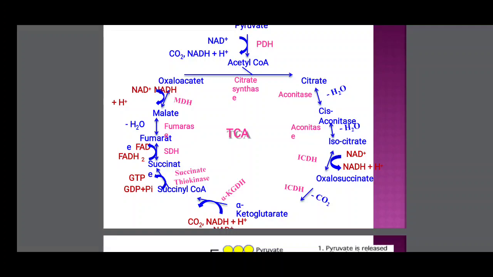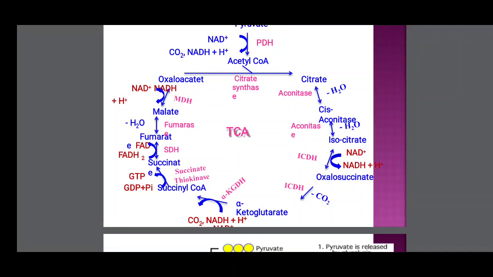In this reaction, one substrate level phosphorylation reaction is there, that is ADP converted to ATP in plants. In animal cells, GDP is converted to GTP. This is the seventh reaction. Now, the eighth reaction: succinate, in the presence of the succinic acid dehydrogenase enzyme, is converted to fumarate. In this reaction, one FAD is reduced to FADH2. This is also an oxidative reaction.